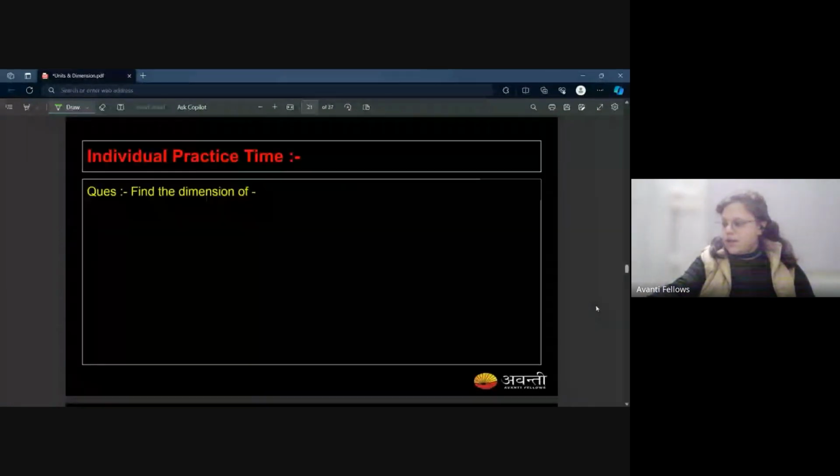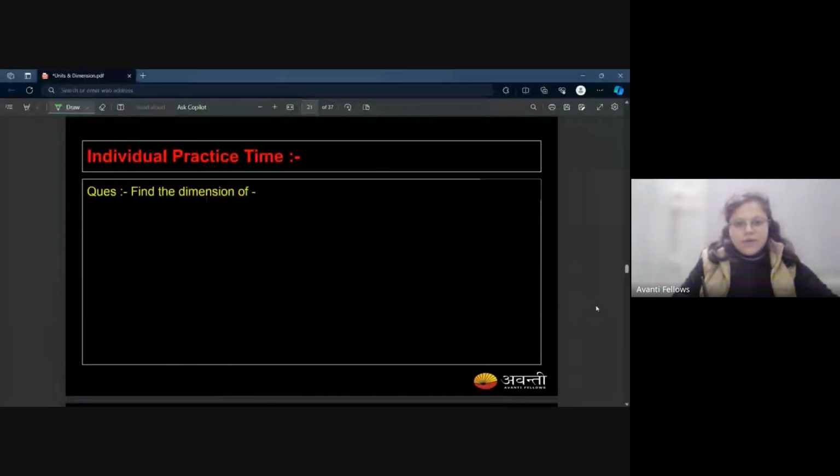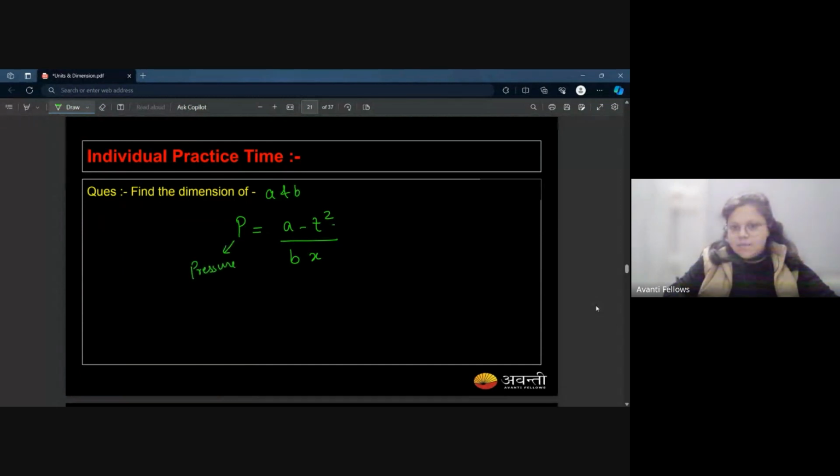Okay. There is another question where you have to find out the dimension of this expression: P is equal to A minus T square over dx. Find the dimension of A and T, where P is the pressure, T is the time, and X is the displacement. Okay.